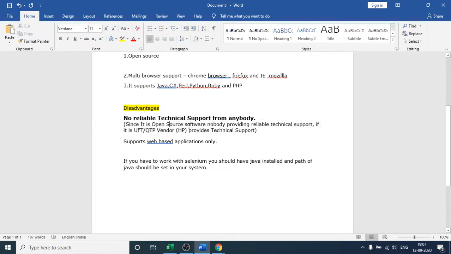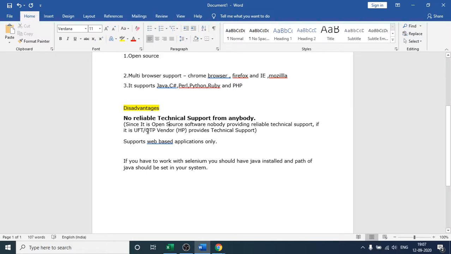As it is open source, you are not paying anything. So if you are facing any kind of issue while writing Selenium code, the Selenium guys will not provide you any technical support for that. You have to just Google the things. You can visit Stack Overflow for finding the solution, but the Selenium guys will not help you.